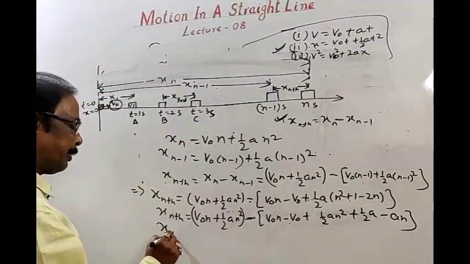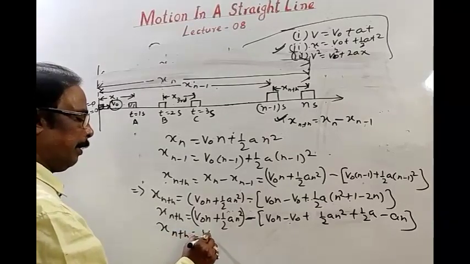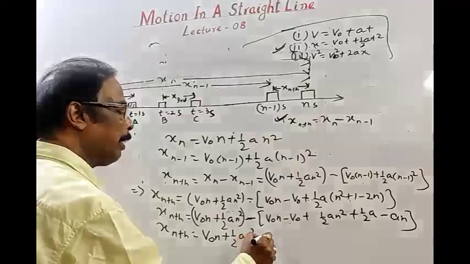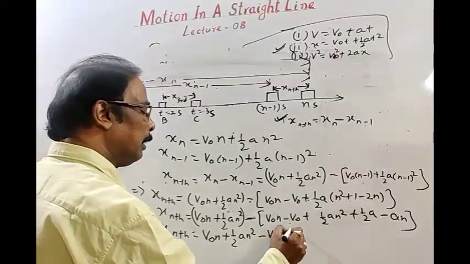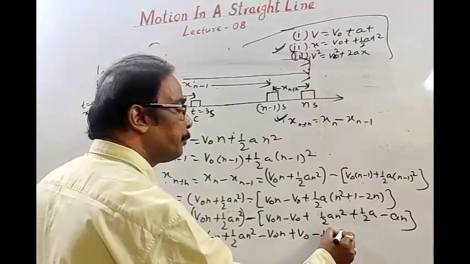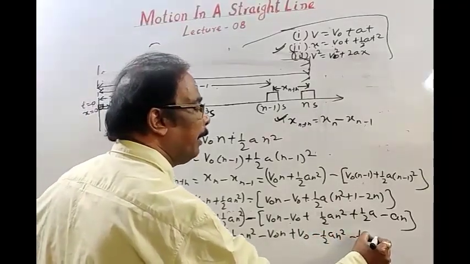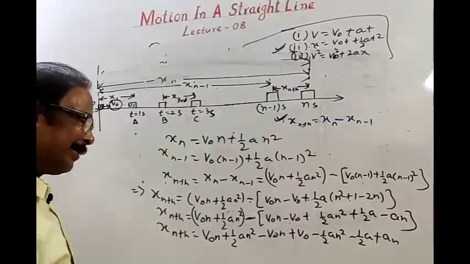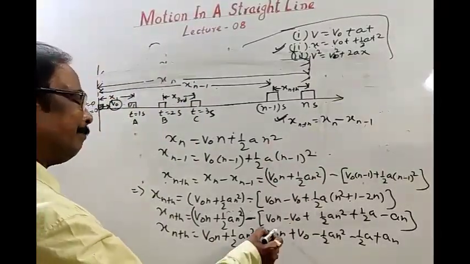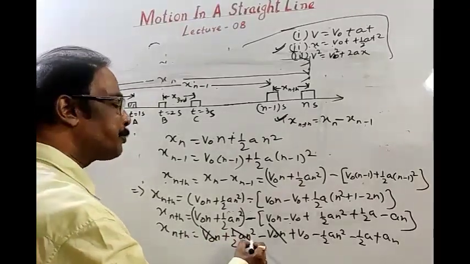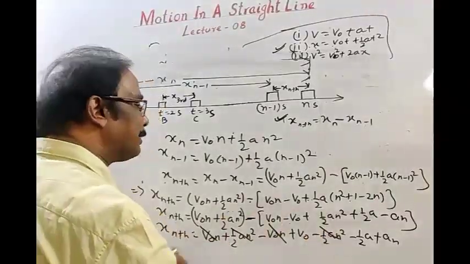Then xn is v naught n plus half a n square minus v naught n plus v naught minus half a n square minus half a plus a n. The bracket is opened. Now v naught n and half a n square get cancelled.